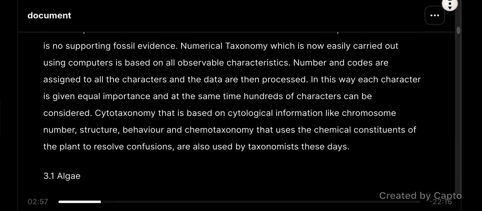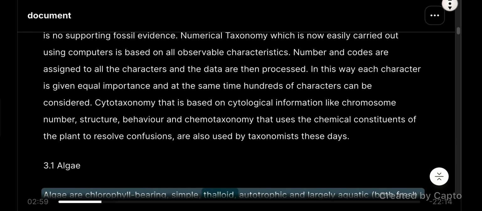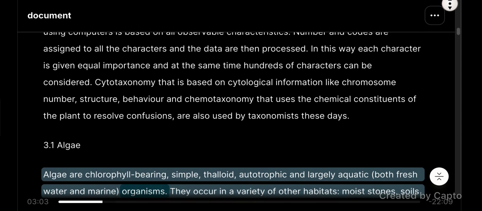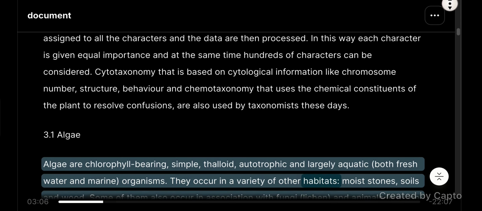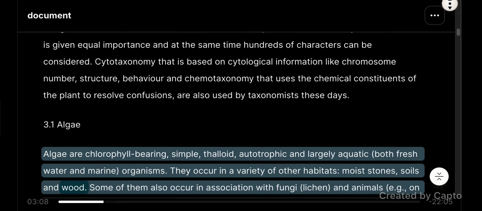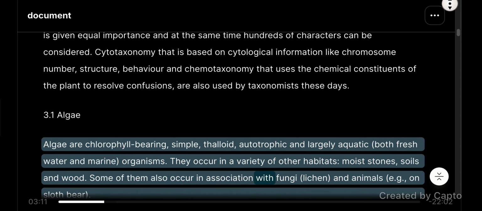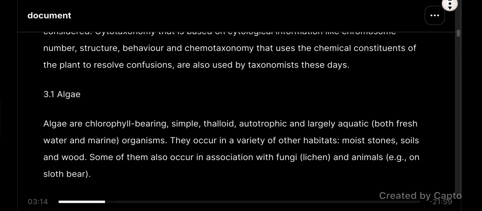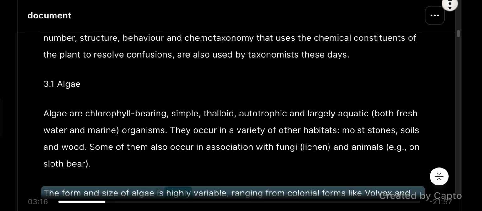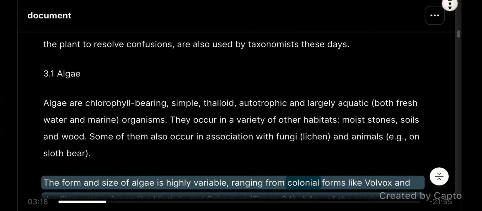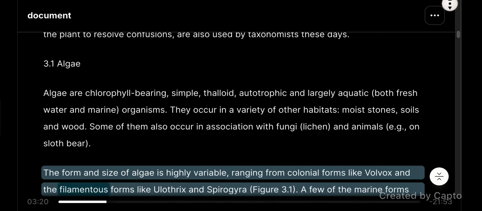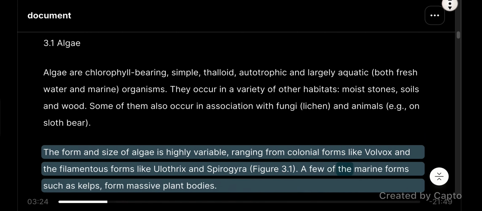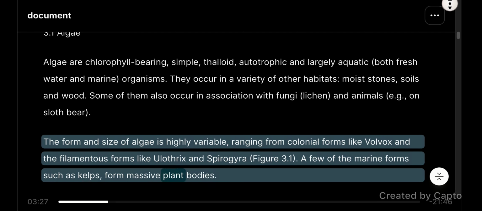3.1 Algae. Algae are chlorophyll-bearing, simple, thalloid, autotrophic, and largely aquatic, both freshwater and marine organisms. They occur in a variety of other habitats: moist stones, soils, and wood. Some of them also occur in association with fungi, lichen, and animals, for example on sloth bear. The form and size of algae is highly variable, ranging from colonial forms like Volvox and the filamentous forms like Ulothrix and Spirogyra, Figure 3.1. A few of the marine forms such as kelps form massive plant bodies.